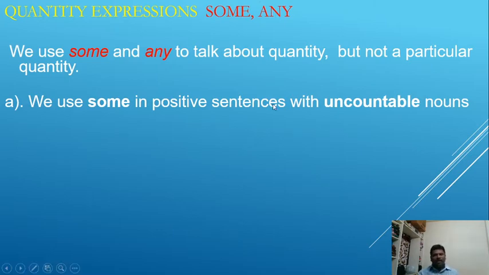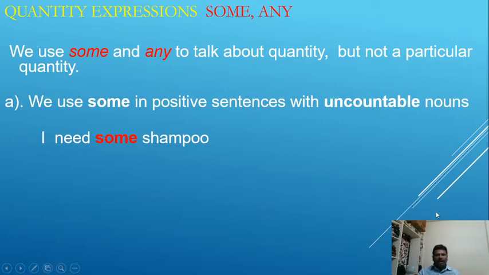We use some in positive sentences with uncountable nouns. Things that we cannot count are known as uncountable nouns. We always use some with uncountable nouns. Let us look at examples.